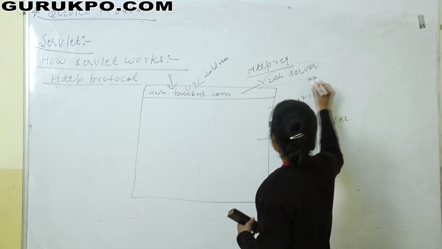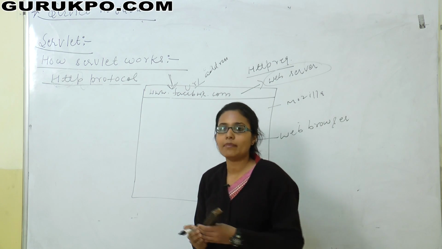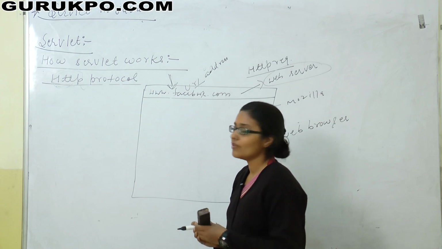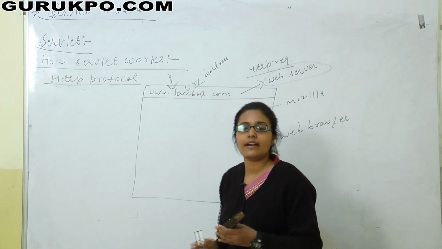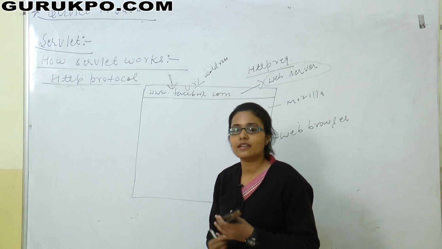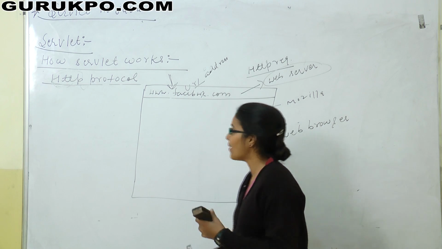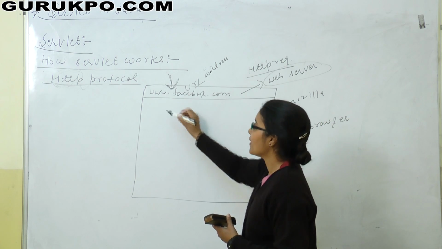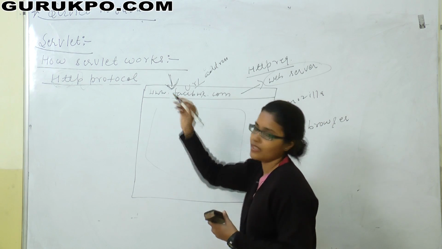Now what will the server do? The server will map this request to an appropriate servlet, and the servlet is loaded into the address space of the server and displayed by the server to the client. Now when you enter www.facebook.com, the Facebook page will be opened here.